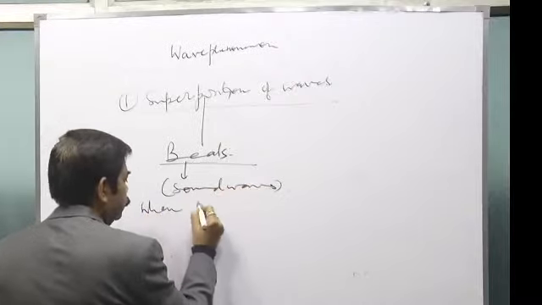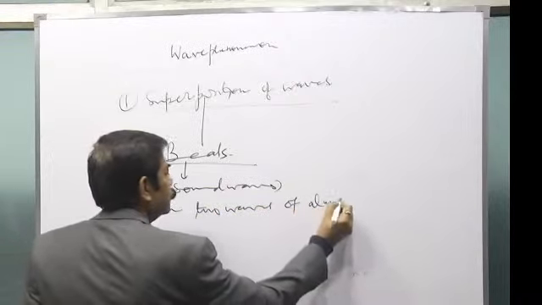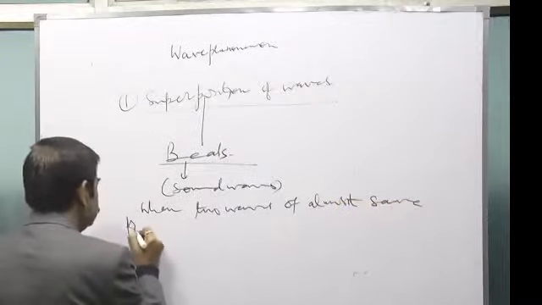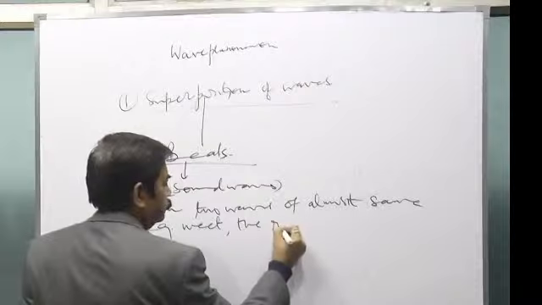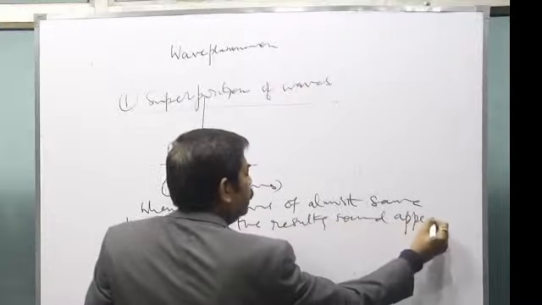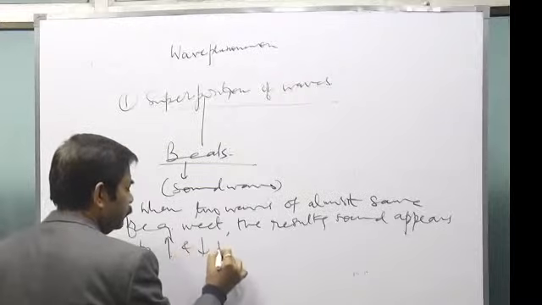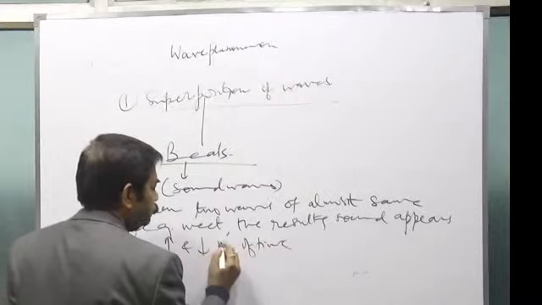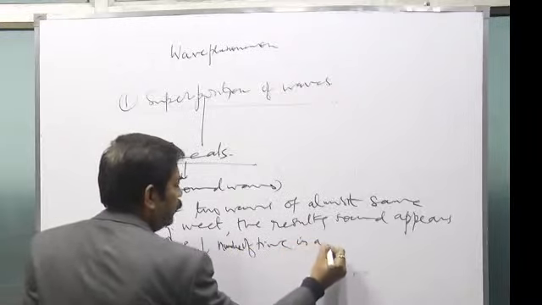When two waves of almost the same frequency meet, the resulting sound appears to increase and decrease a number of times in a second.